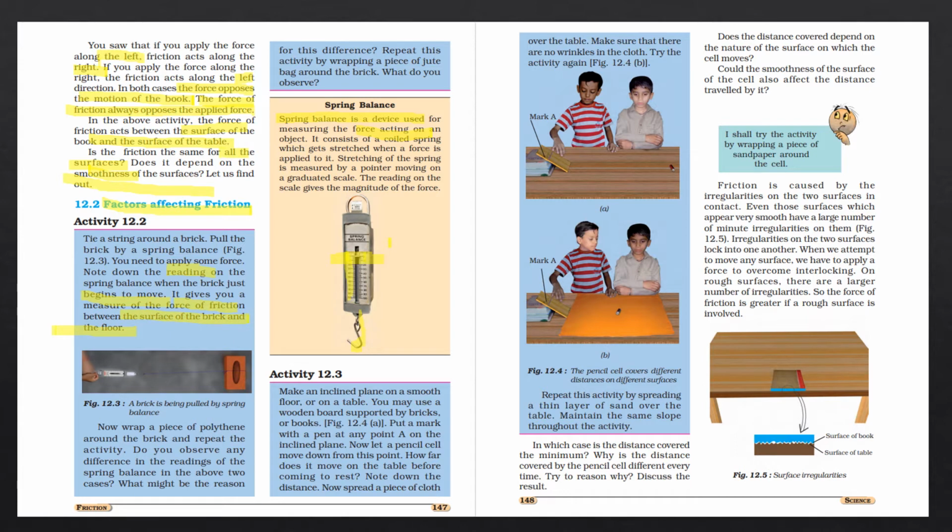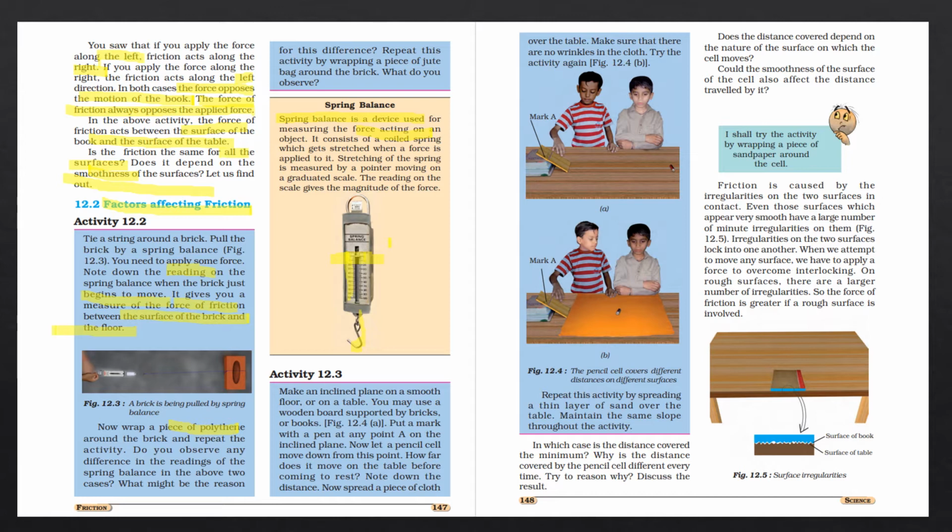Then what we have to do is wrap a piece of polythene around that brick, and again we repeat this activity. And we have to find the difference in the reading. Why is there a difference in the reading?